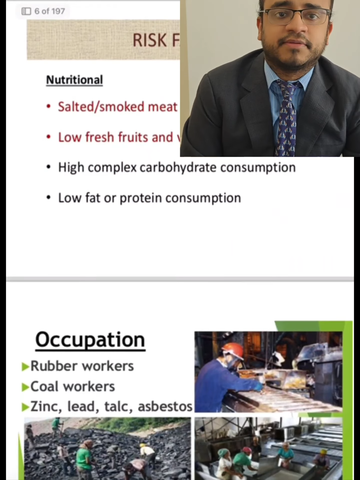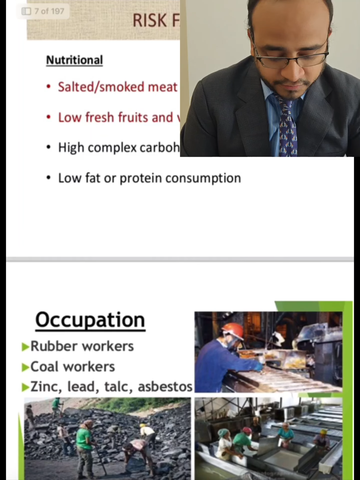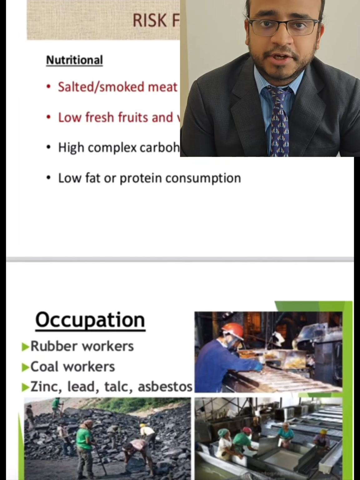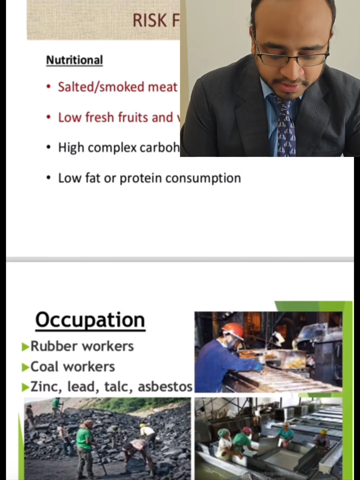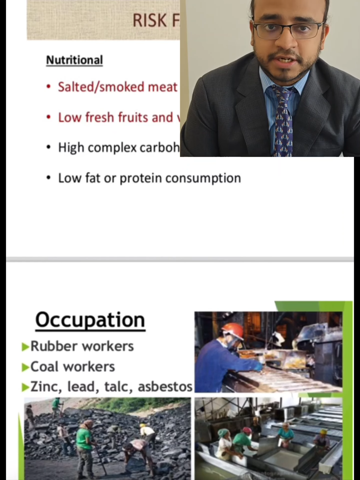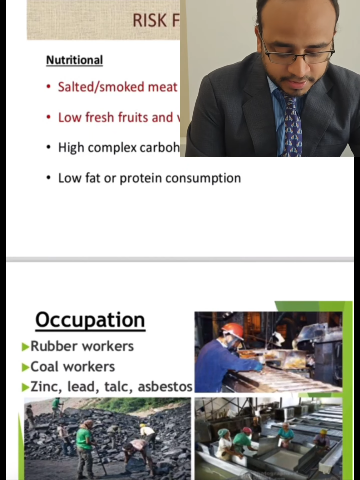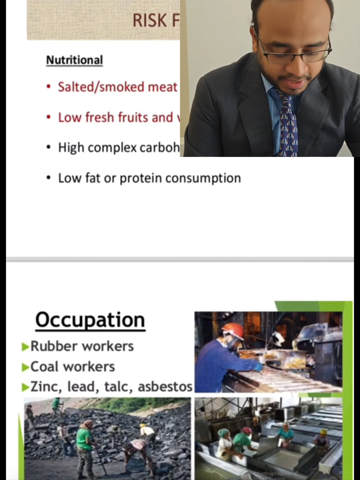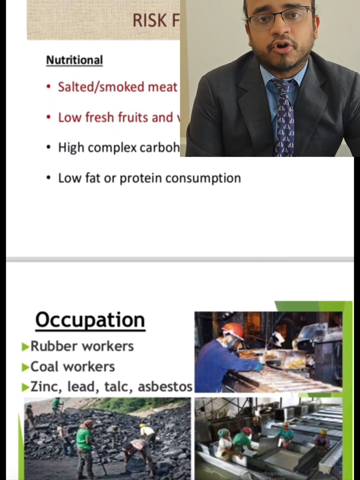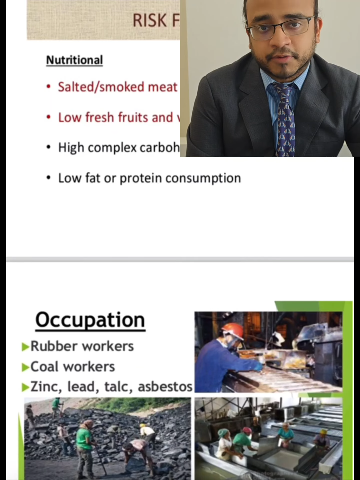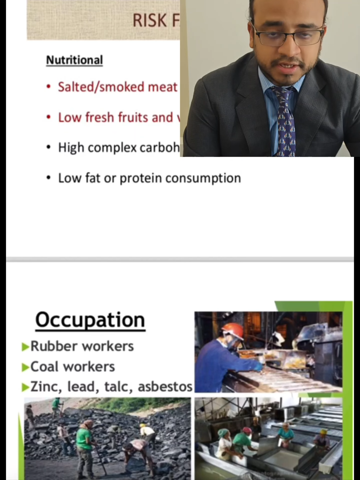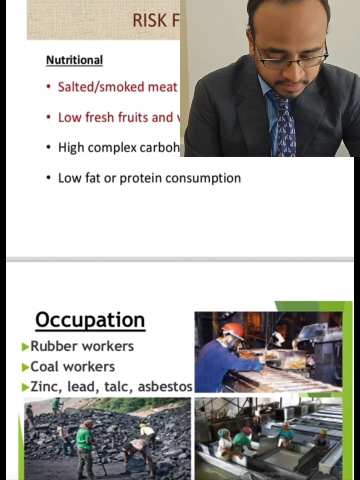Coming to the risk factors for gastric cancer, we have the nutritional risk factors. Salted or smoked meat or fish has been implicated as a risk factor. Then low intake of fresh fruits and vegetables, and high complex carbohydrates with low fat or protein consumption have been implicated as risk factors. Among the occupational risk factors, we have rubber workers, coal workers, zinc, lead, talc and asbestos workers, who are more prone to get gastric cancer.